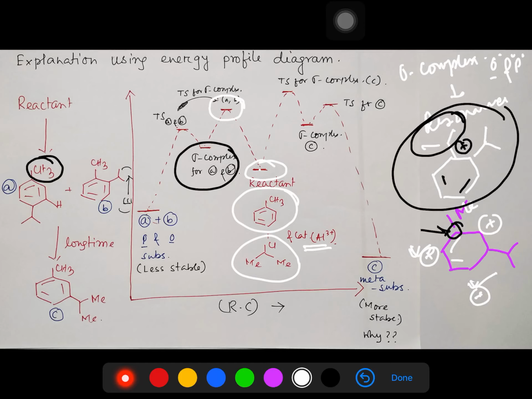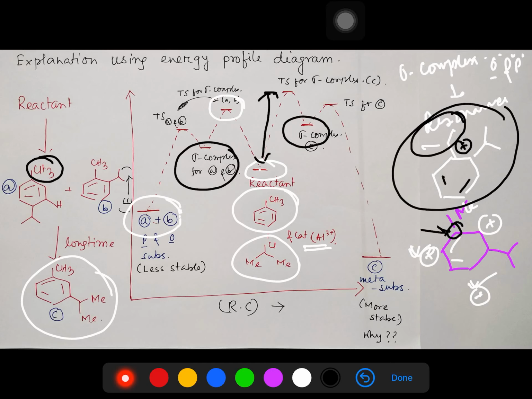Fine, so consequently what we can say is that the stability of this ortho-para product is relatively less stable. Okay, fine. Now a question appears: why does the meta substitution occur? If you look at the meta product, this one, why does this occur? Actually it is true that the corresponding energy of activation for this meta is higher, and the sigma complex is also higher in energy, but the product energy is very less.